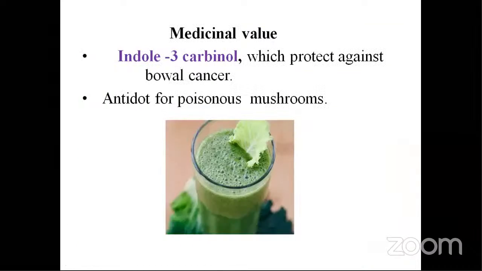Medicinal value: indole-3-carbinol, which protects against bowel cancer, is the most important compound. It's also used as an antidote for poisonous mushrooms. So if anybody has eaten a poisonous mushroom, then you can use the medicinal value of cabbage because of the presence of indole-3-carbinol. It is used against bowel cancer as well.